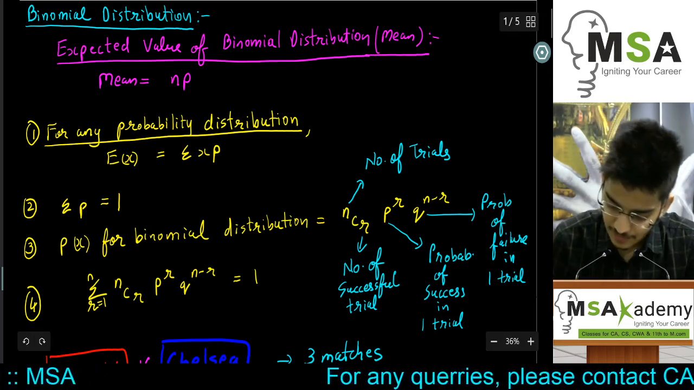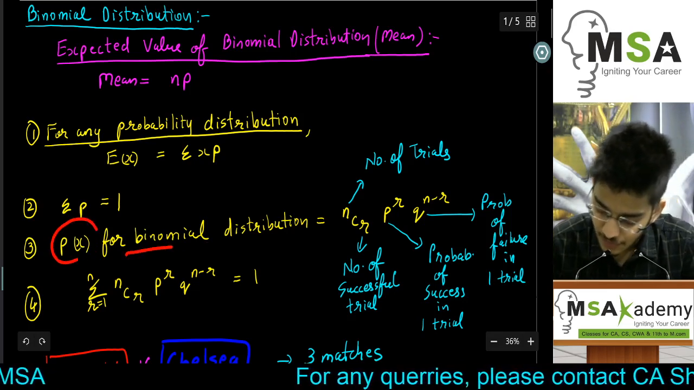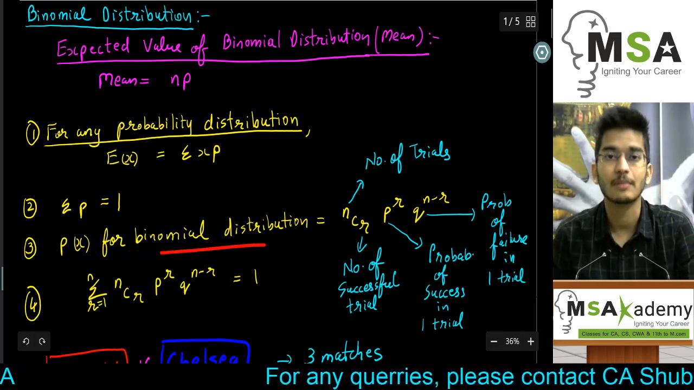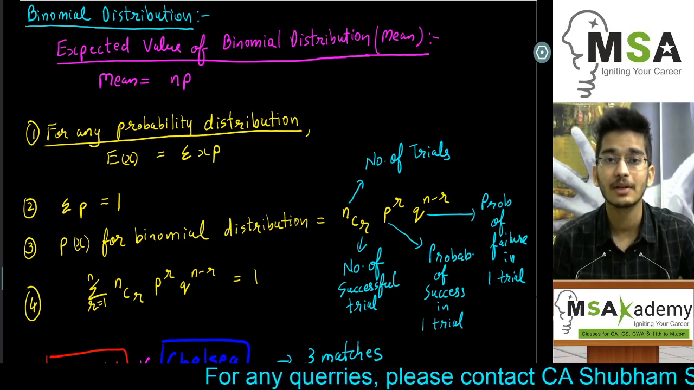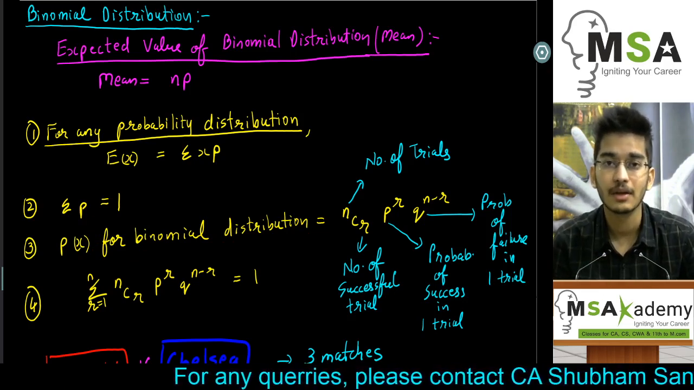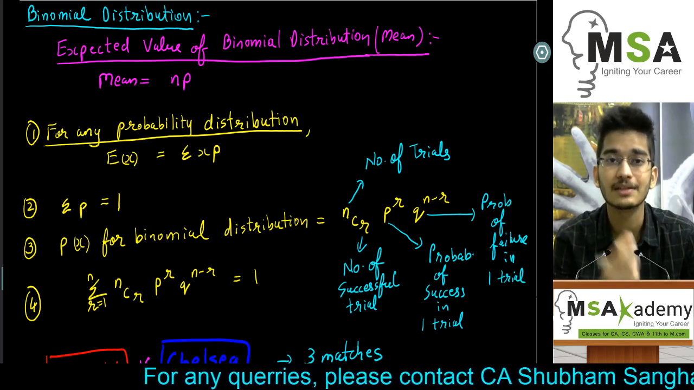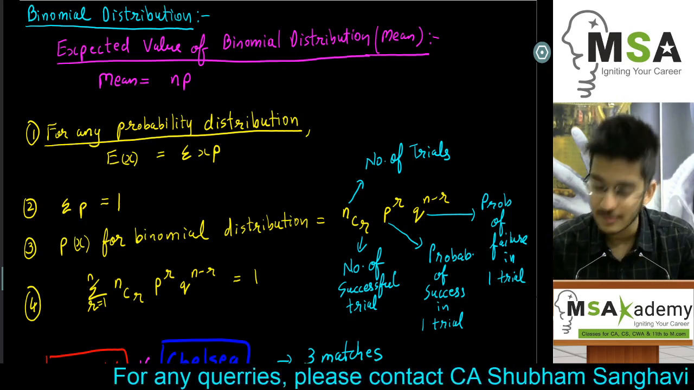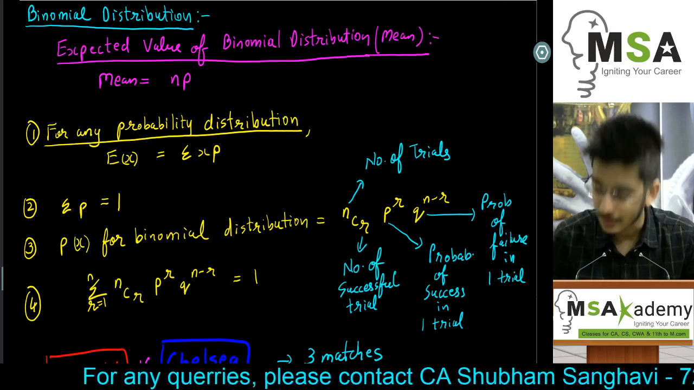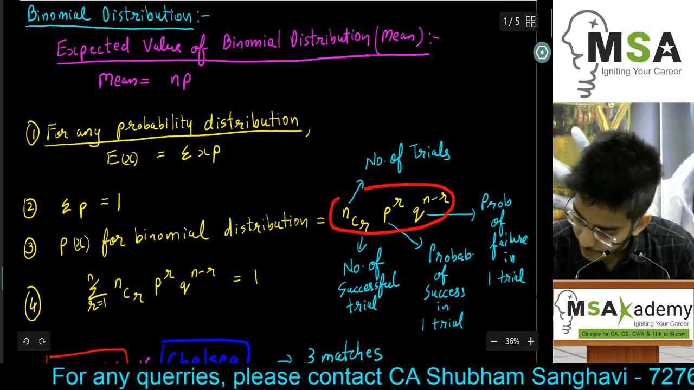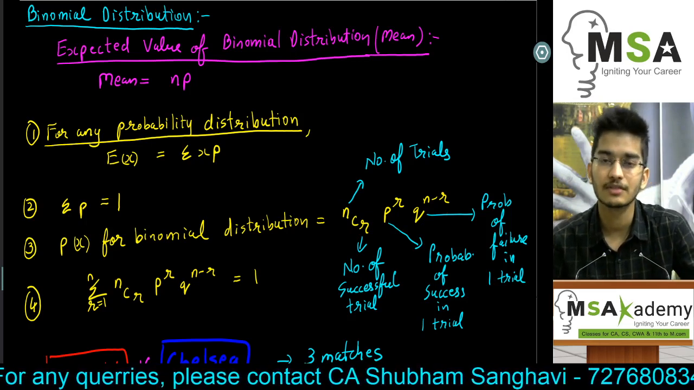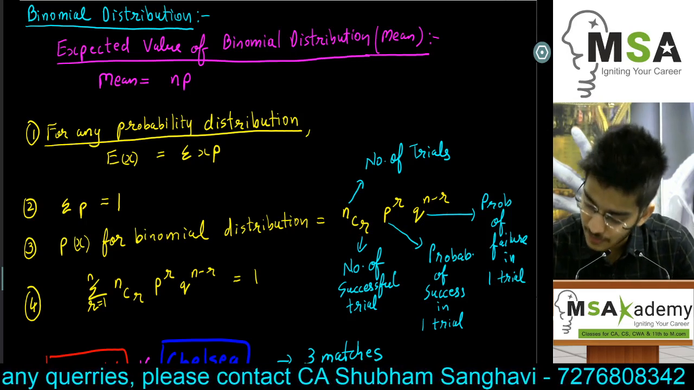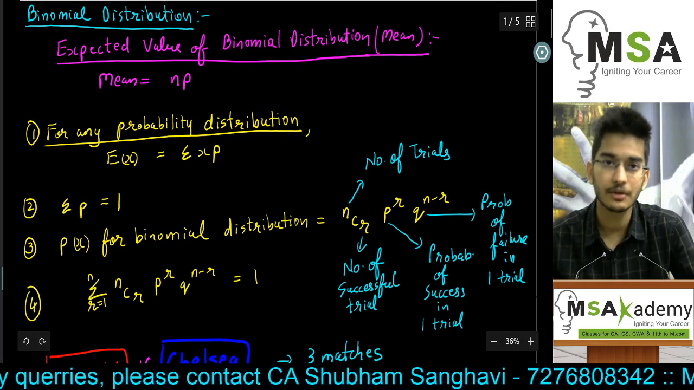Similarly, the probability mass function of a binomial distribution, which defines the probability of a random variable being equal to a certain single value, that is P of x equal to r, is given by nCr P raised to r into Q raised to n minus r. Many different textbooks follow different notations. I am just giving you the notations which we are going to follow in this video.